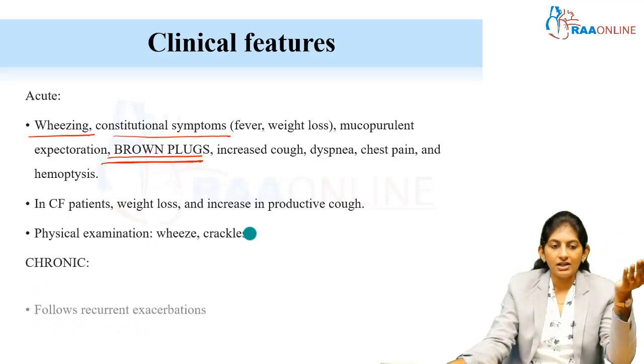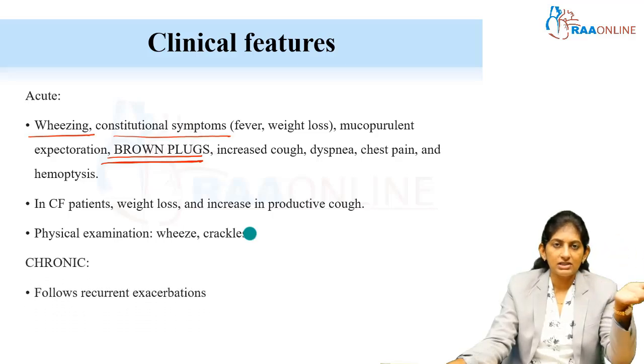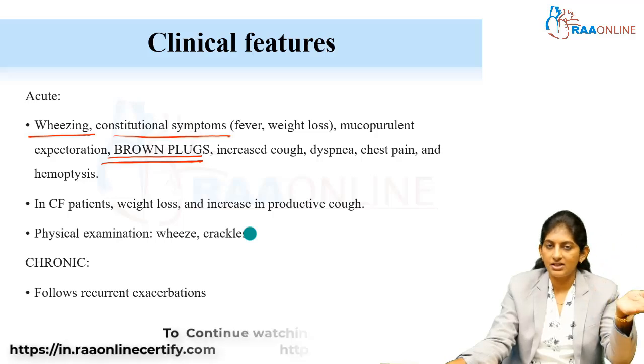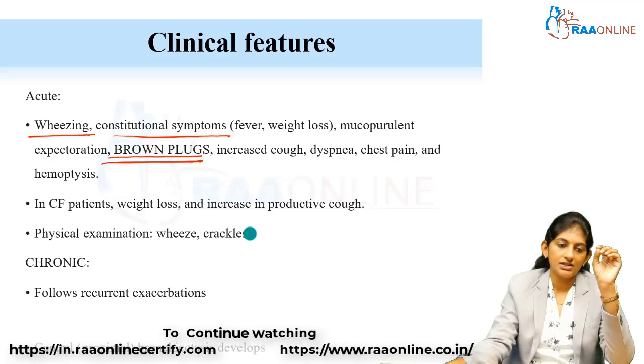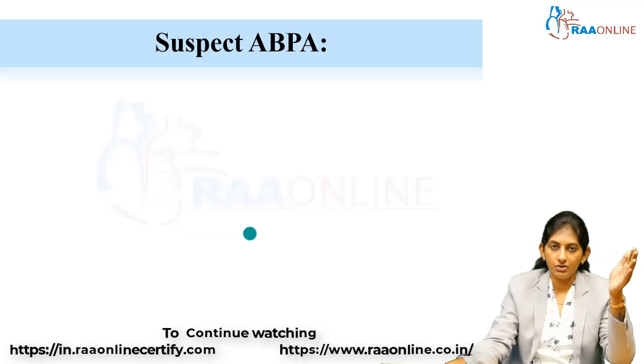If it is a chronic condition, then it follows recurrent exacerbations. We know that cystic fibrosis has recurrent exacerbations due to colonization by many organisms, isn't it? So in a chronic condition, we know it follows recurrent